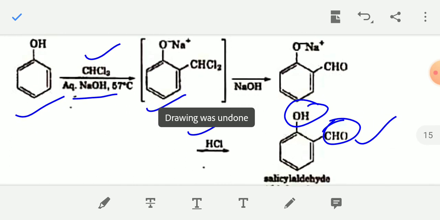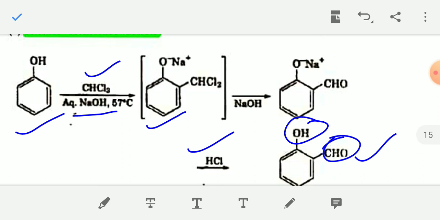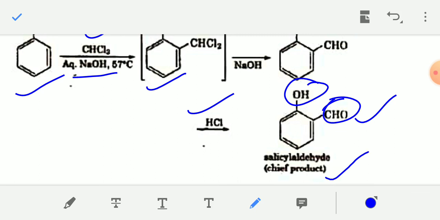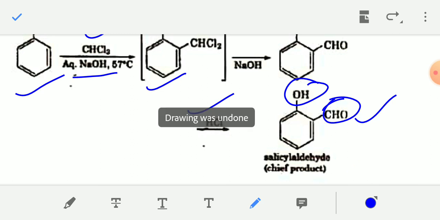So when phenol is treated with chloroform CHCl3 in presence of aqueous NaOH at near about 60 degrees Celsius, and on further hydrolysis by dilute acid HCl, finally you will get salicylaldehyde. This is the main product, salicylaldehyde, phenol to salicylaldehyde conversion, and the reaction is known as Reimer-Tiemann reaction.